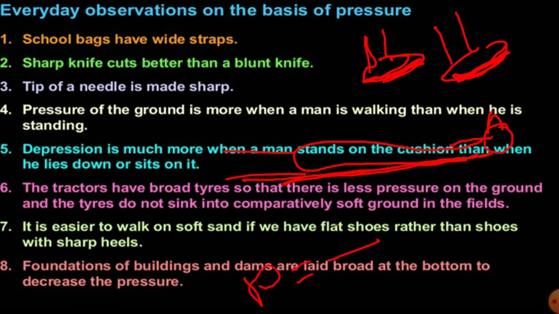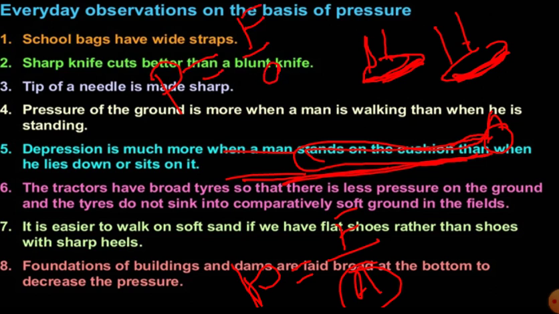Pressure is defined as perpendicular force divided by area. If area is large, then pressure will be less. But the force acting on the man will be equal here, while at this lying position also. When he lies also, the same weight will be there. Mass doesn't change, right? So in the case of standing like this, your pressure will be more because its surface area is less. Surface area less means more pressure. When area is very large, in this case, pressure will be small.